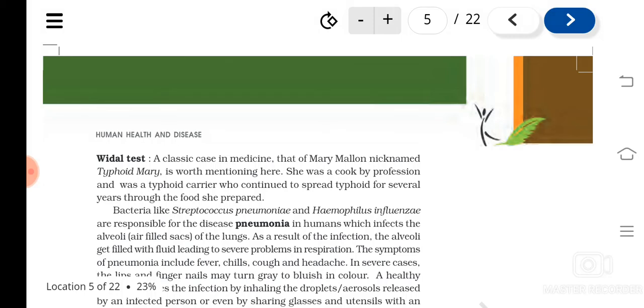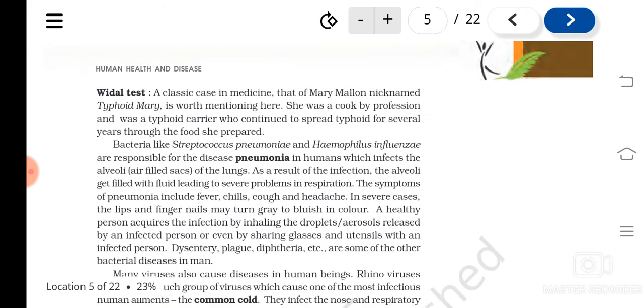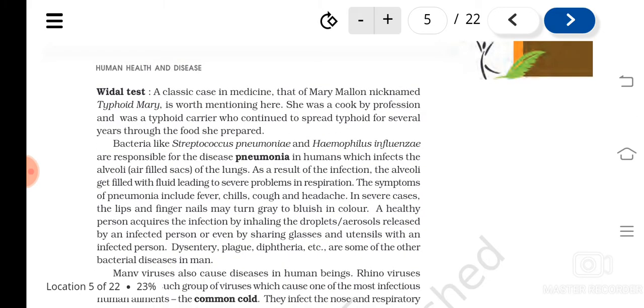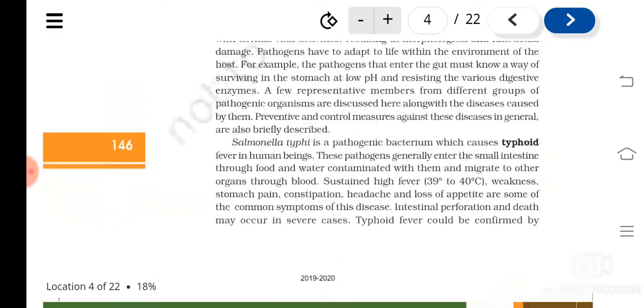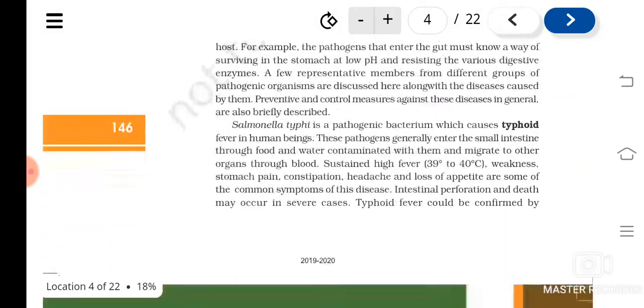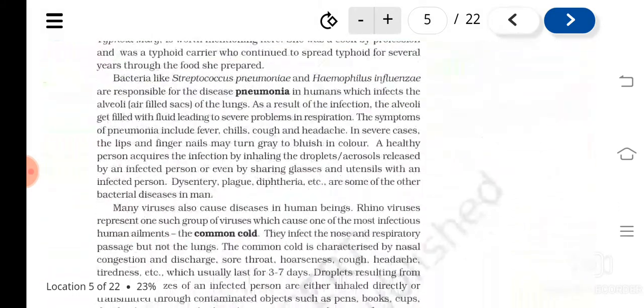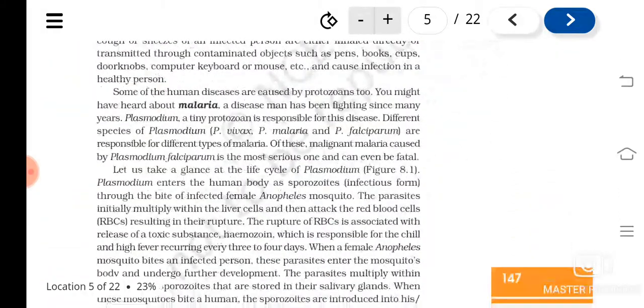Welcome to biology classes. In the previous classes, we have seen about various diseases. We have discussed bacterial diseases, viral diseases, and we have also seen the disease that is caused by protozoa, like malaria.